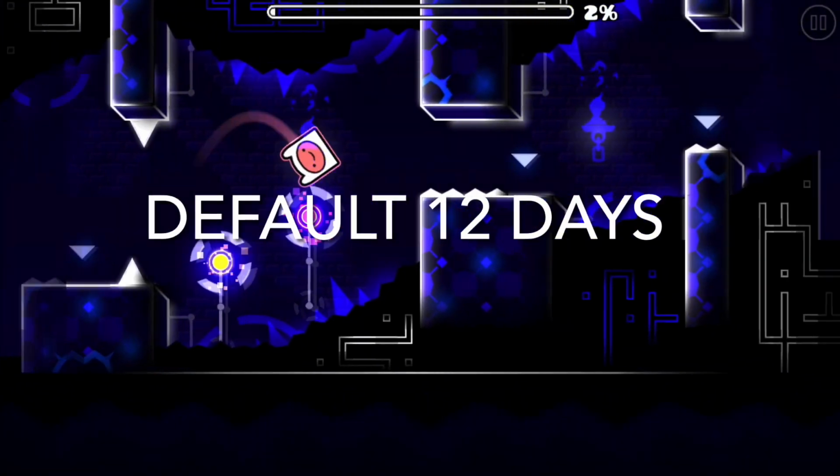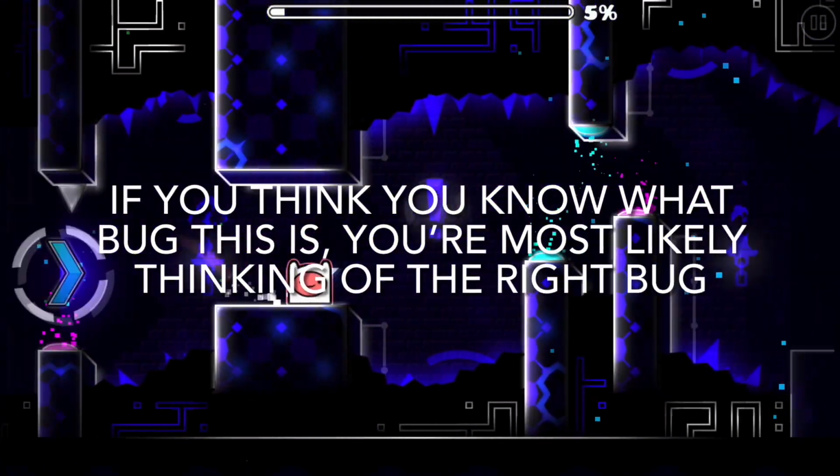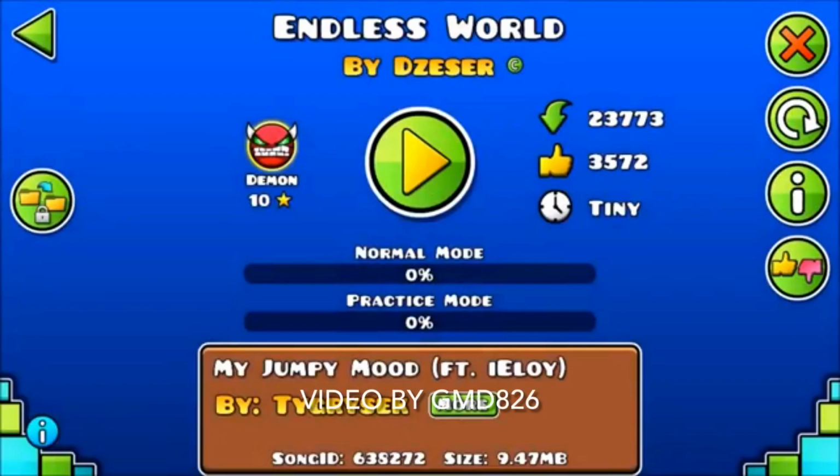Default 12 Days. This is the name given to a bug that occurs with timed elements to Geometry Dash like dailies and chests.